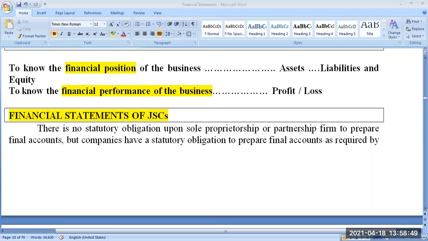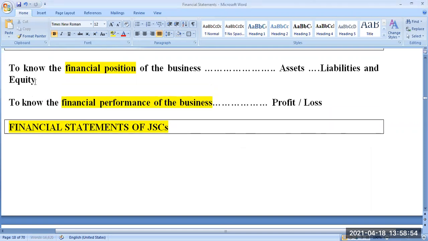Then what is equity? Any idea what is equity? Equity is nothing but the owner's claim in the business. Book value of owner's claim in the business.